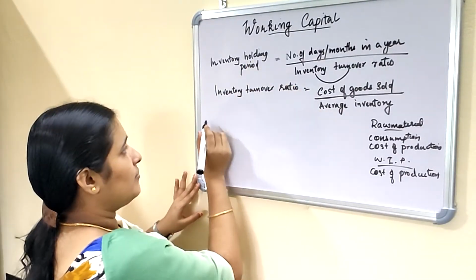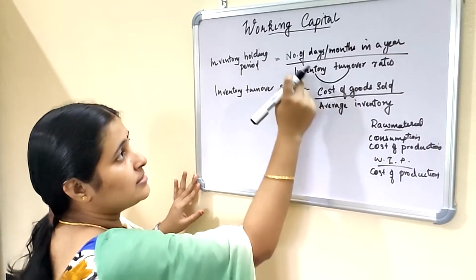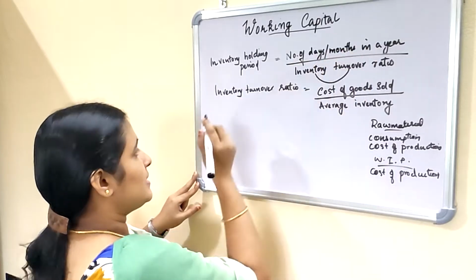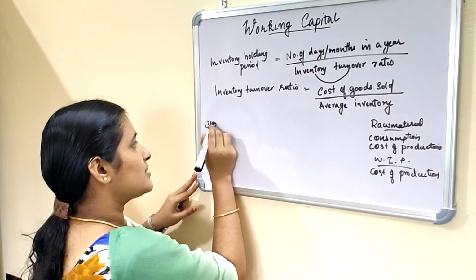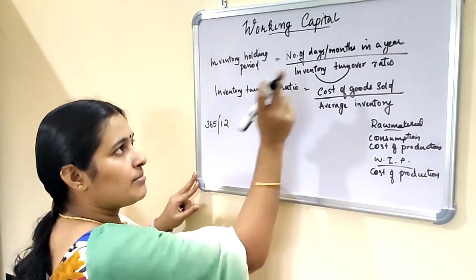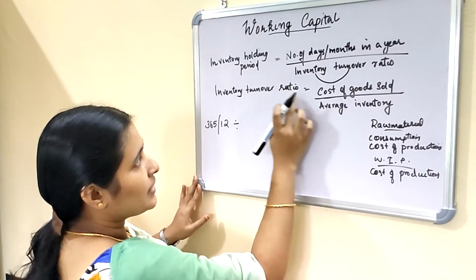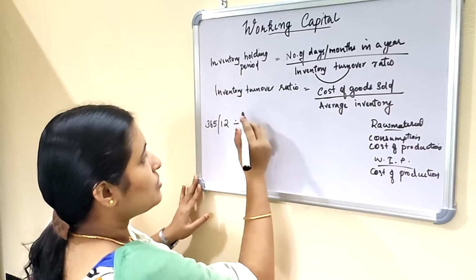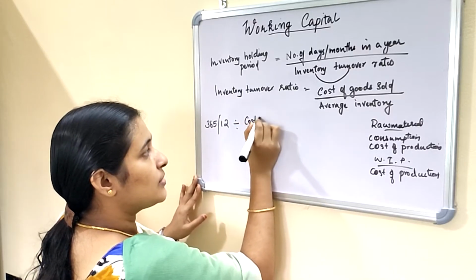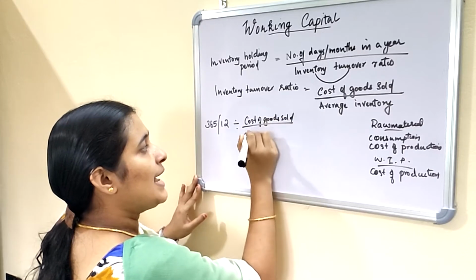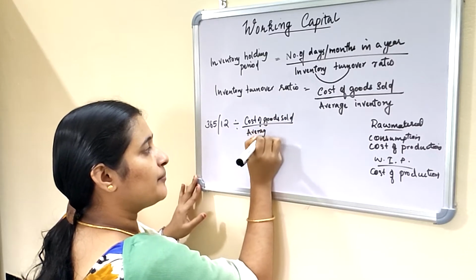So in the inventory holding period, we can substitute these figures into the formula. Number of days or months in a year, so it is 365 or 12 months, divided by inventory turnover ratio. So divided by cost of goods sold divided by average inventory.